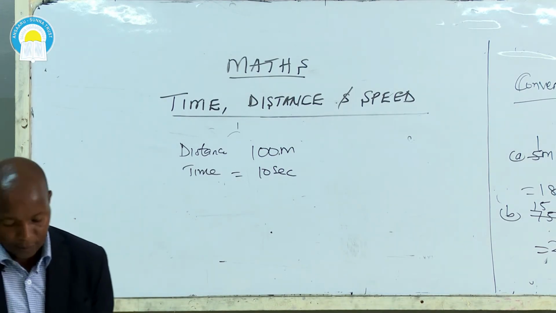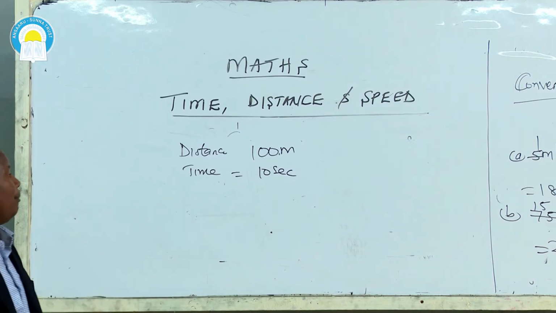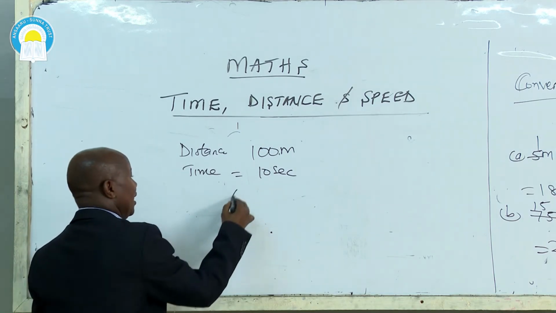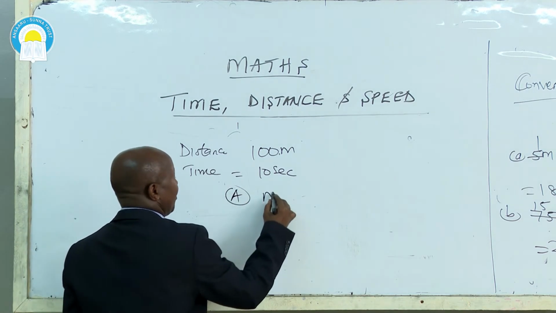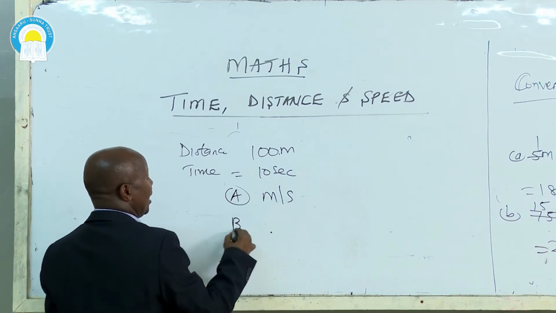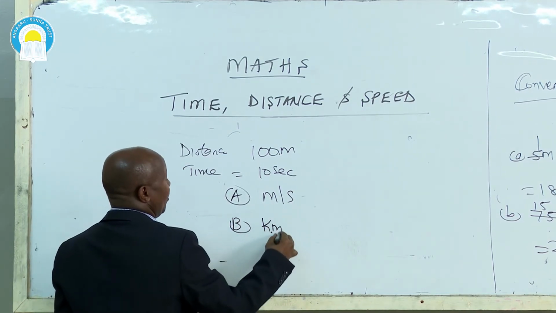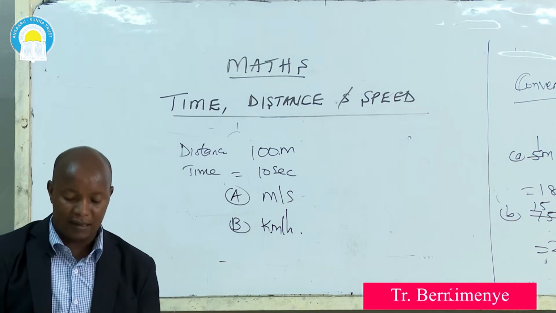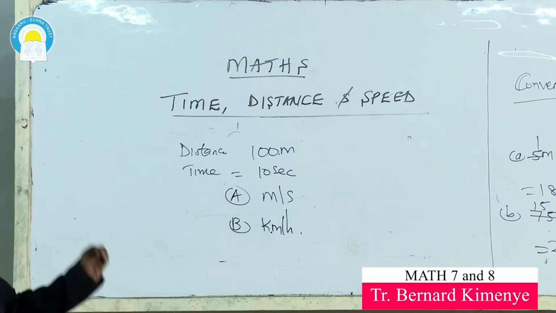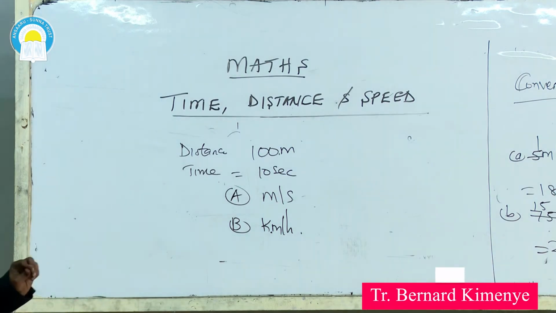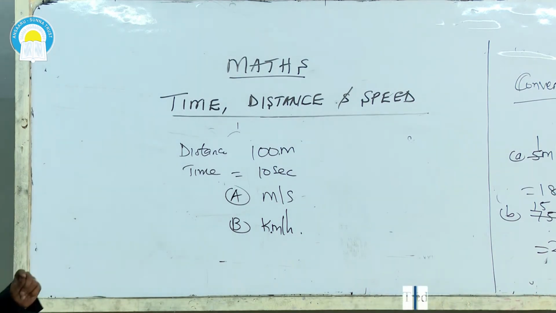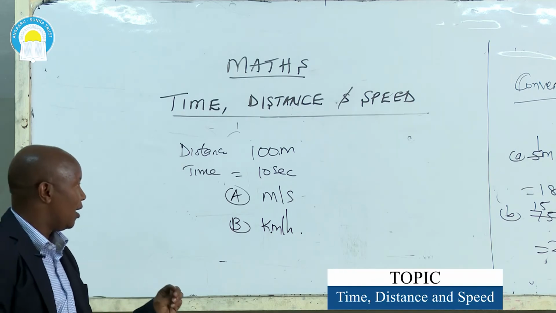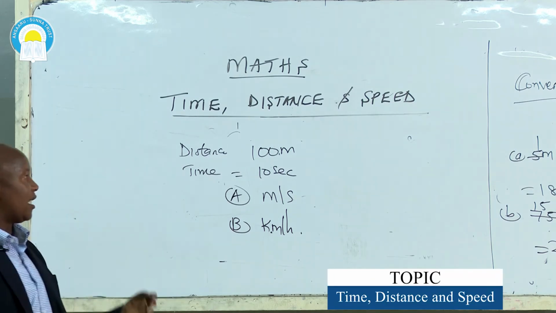This is the question now. What is the speed in meters per second? A, get the speed in meters per second. Then B, get the speed in kilometers per hour. This is now in statement form. An athlete finished the race of 100 meters in 10 seconds. Question A, what's the speed of the athlete in meters per second?